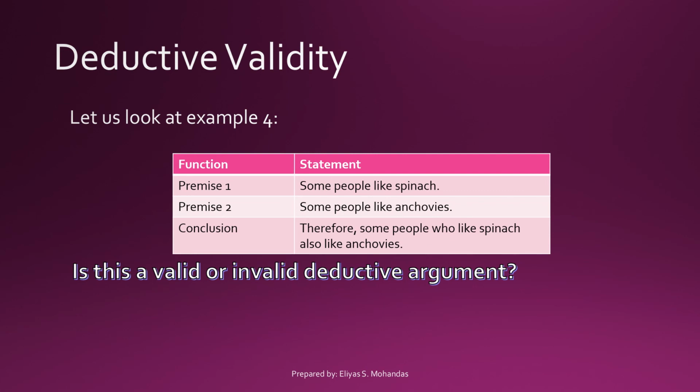Now let us look at example number 4. Some people like spinach. That would be the first premise. Some people like anchovies. That would be the second premise. The conclusion is, therefore, some people who like spinach also like anchovies. Now, this kind of argument is invalid. Why? Because the conclusion is false. Now, always remember that when the conclusion is false, based on the given premises, therefore, it is invalid, because the conclusion has to be true based on the given premises or asserted premises.